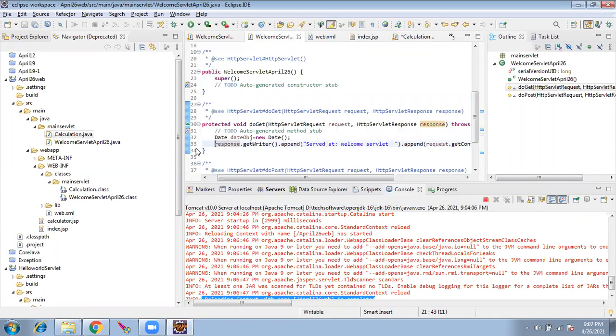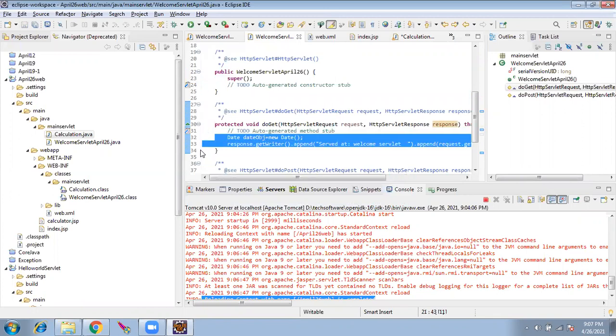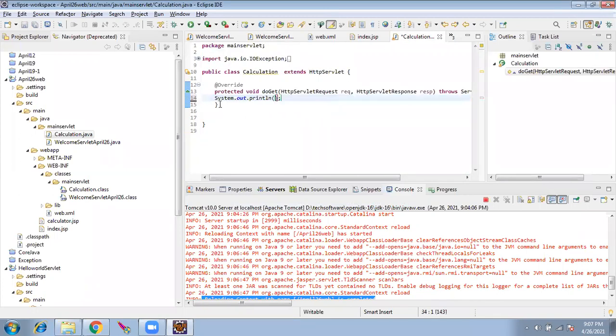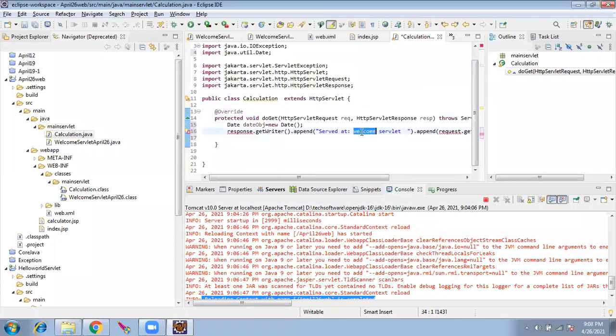I'll take the same response and copy this. Welcome servlet, instead of welcome servlet, calculation servlet. The response is RESP. REQ.